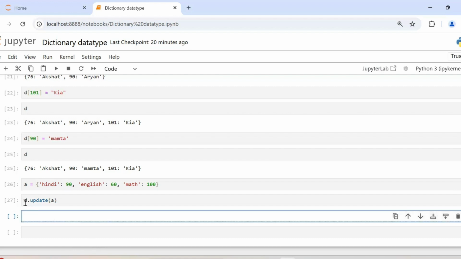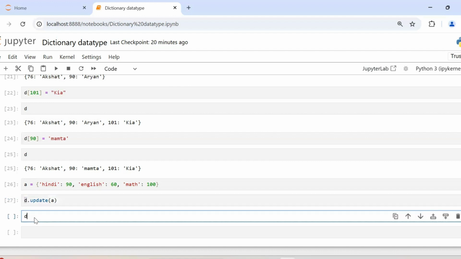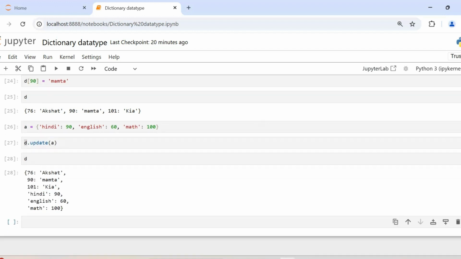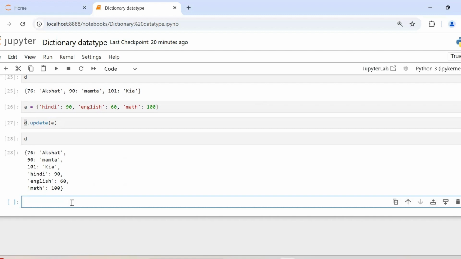Okay, I didn't print anything, so I could just enclose this in the print. No, actually, that is not required. The updated value would be in your D variable. So just go ahead and print D here. And you can see that the two dictionaries are merged. So that was about the update function.